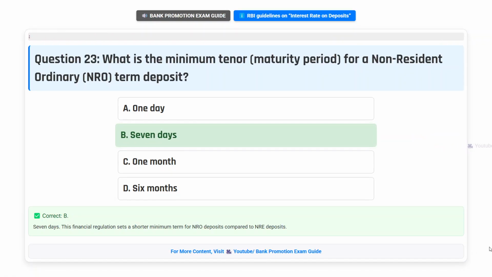Correct answer B. 7 days. This financial regulation sets a shorter minimum term for NRO deposits compared to NRE deposits.